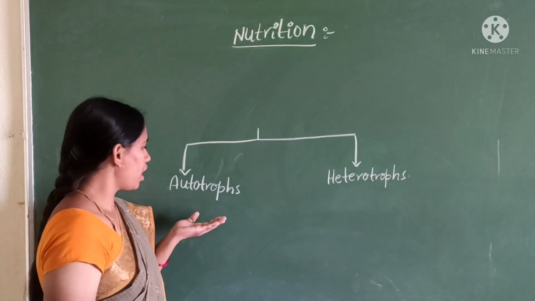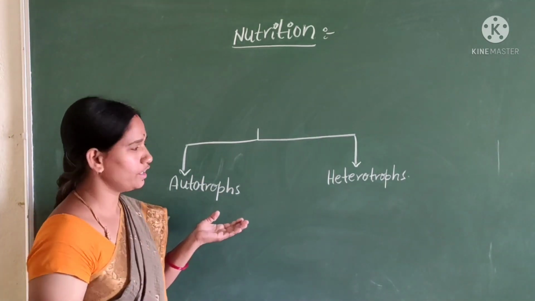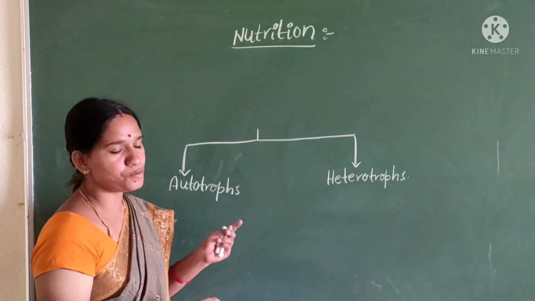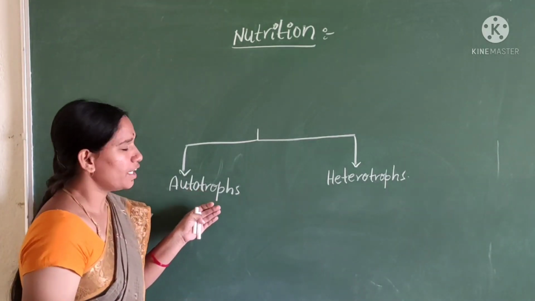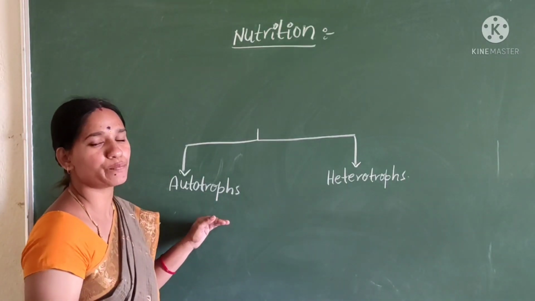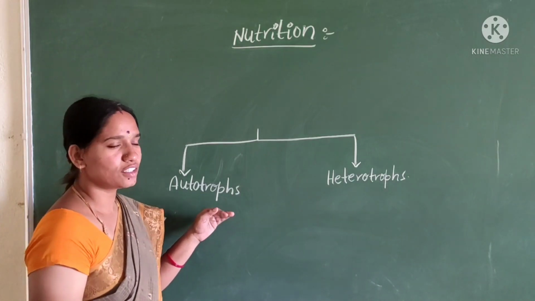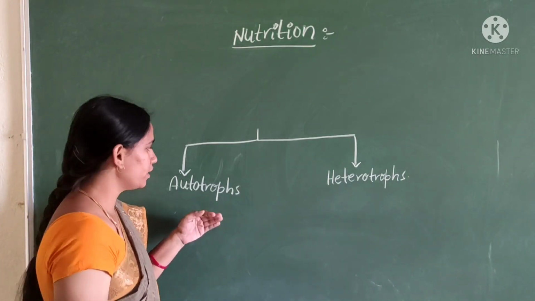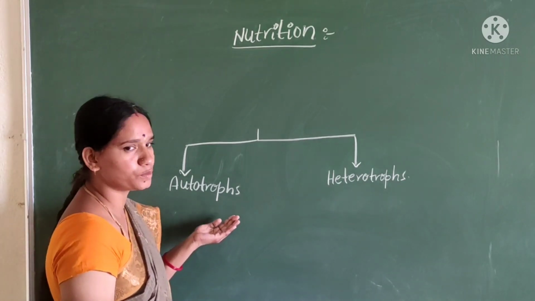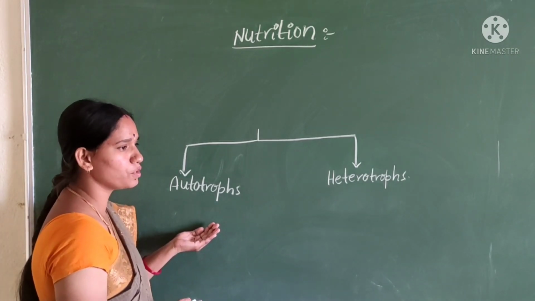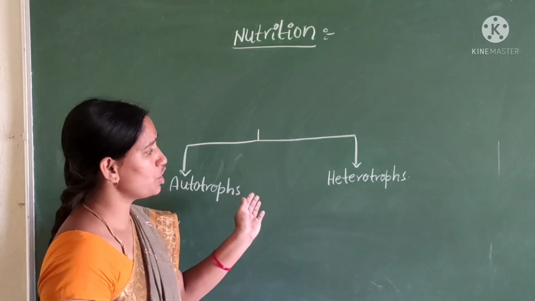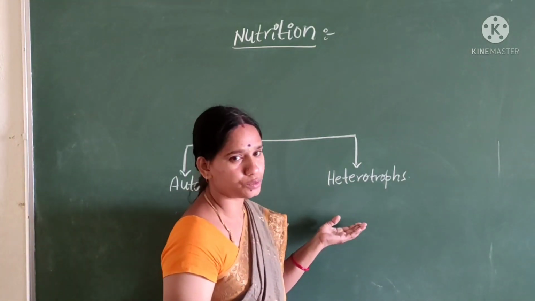The first one, autotrophs. Auto means self. Trophs means synthesis. The definition of autotrophs: organisms that prepare their own food, that is called autotrophic nutrition. Hence they are called autotrophs. The best examples of autotrophs are green plants. Next we are going to heterotrophs.